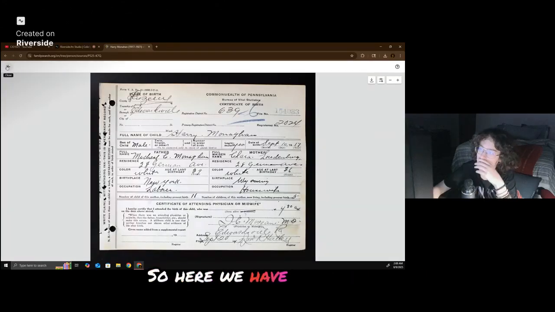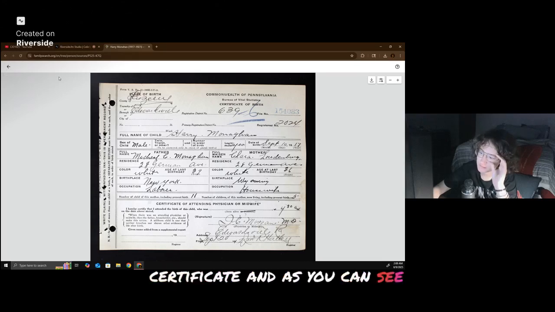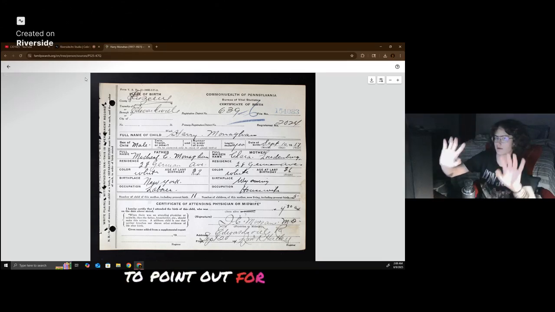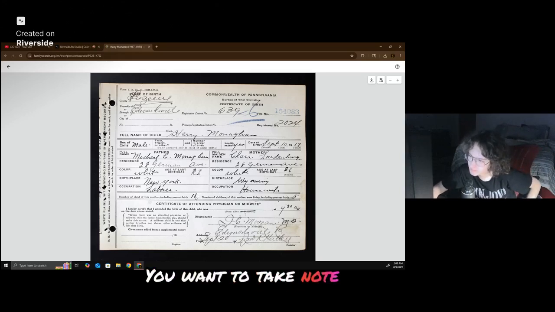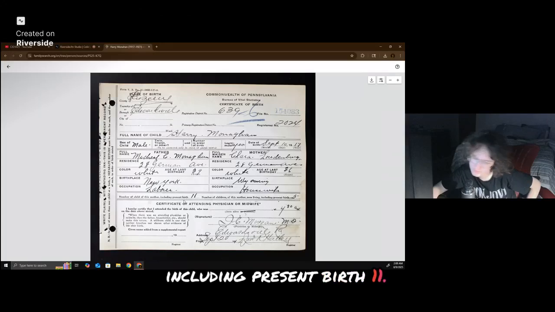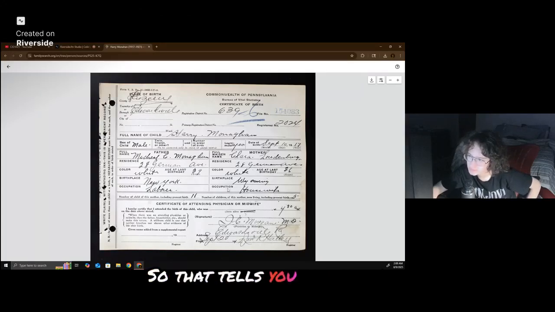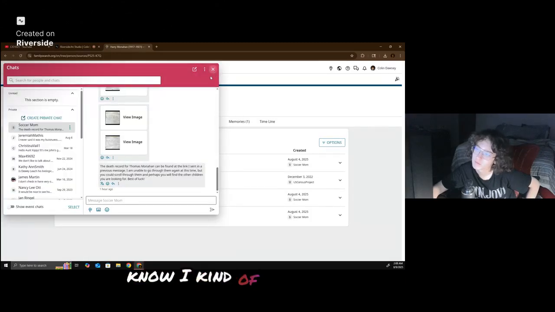So here we have Harry's birth certificate, and here's something I want to point out for anyone who looks and is confused. You want to take note of the number of child from this mother including present birth: 11. That tells you there are more children you need to look for, and he's the 5th living so far. That's just something I wanted to note.